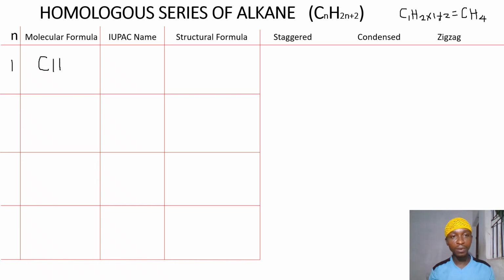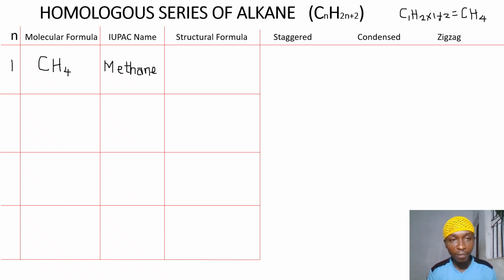And the name of the first member of the series has already been mentioned earlier, and the IUPAC name is methane. That's a trivial name. The first 4 members of the series got their names from trivial names, while the other members derive their names from Latin words.